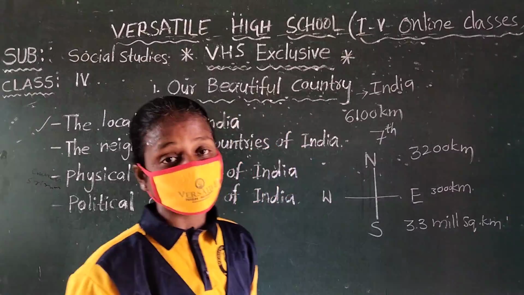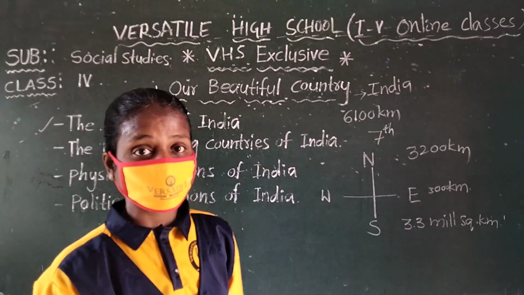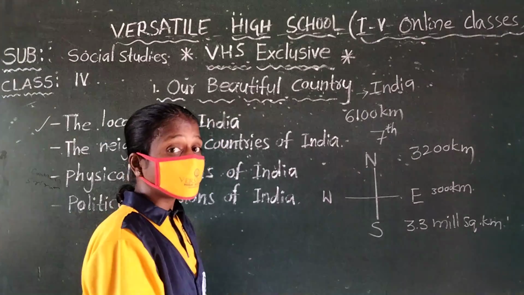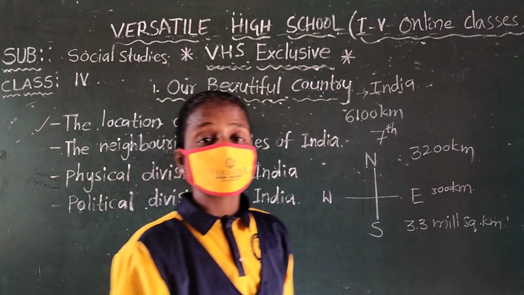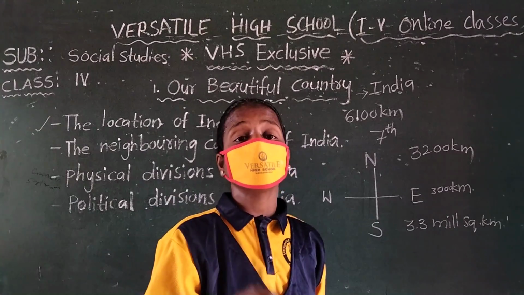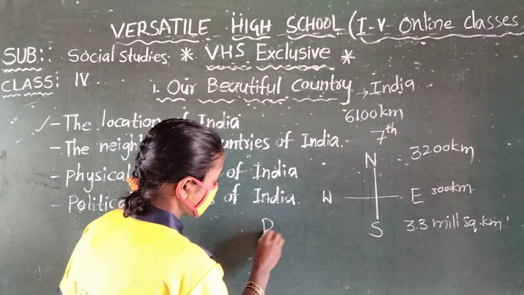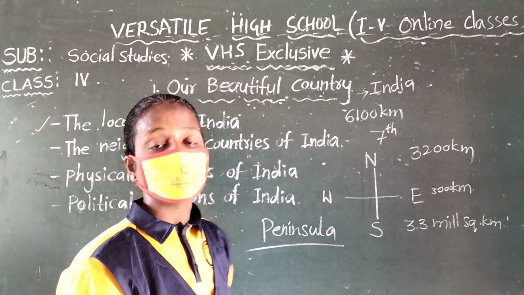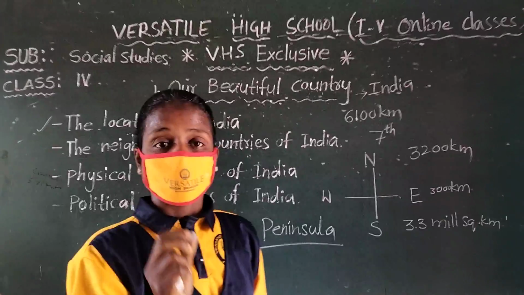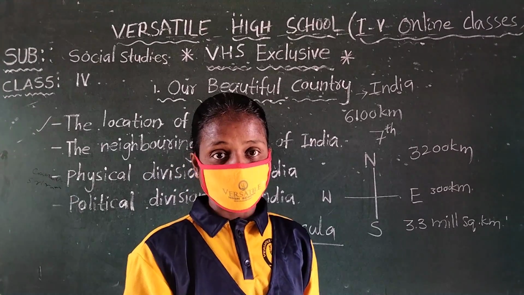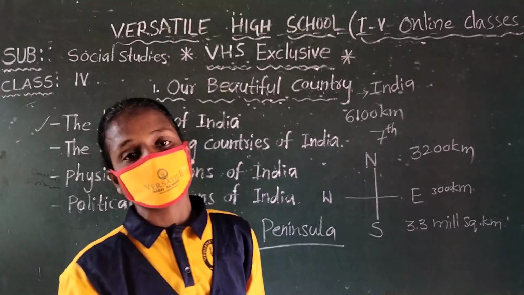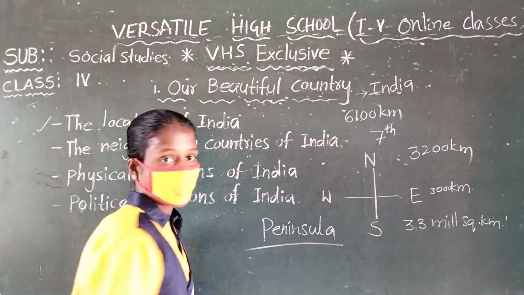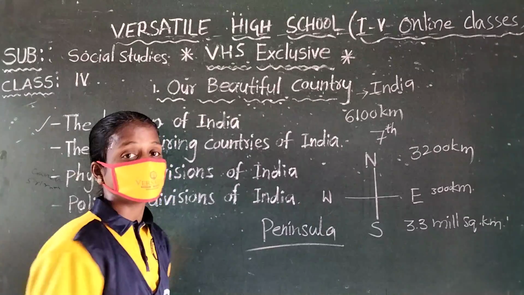Once observe it, the southern part of India is located in the Indian Ocean. The southern part of India is a peninsula. You know the meaning of peninsula? A peninsula is a piece of land covered with water on three sides, with only one side land. Our India has a peninsula. Why?